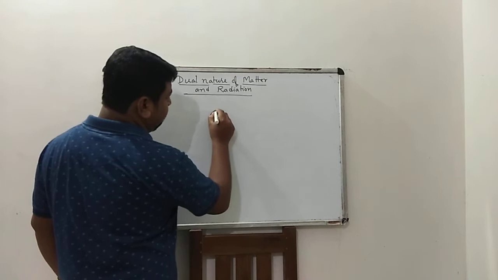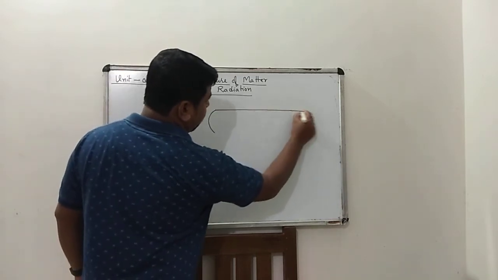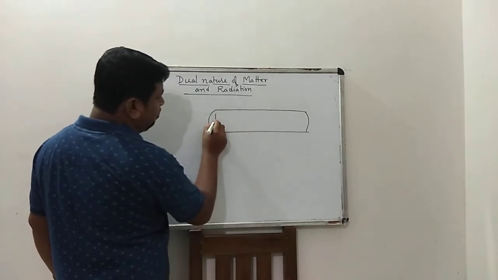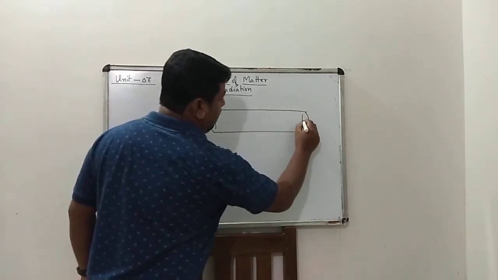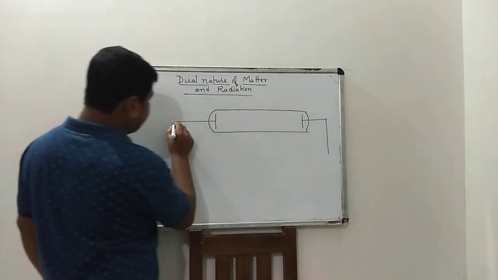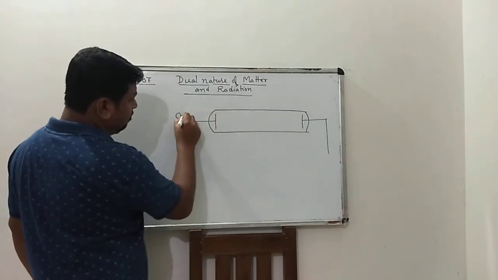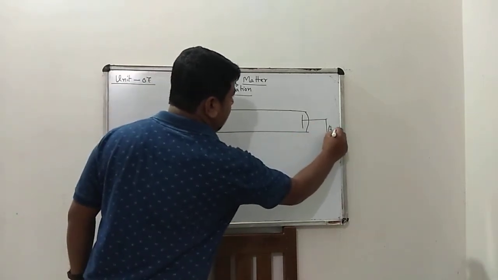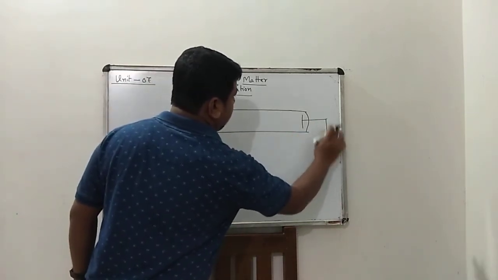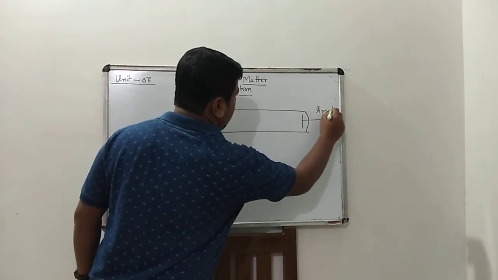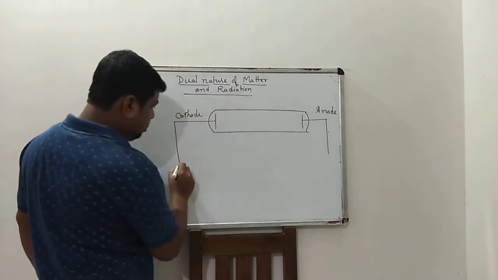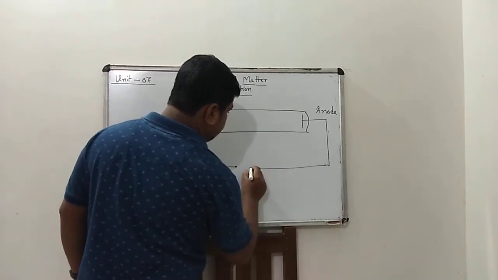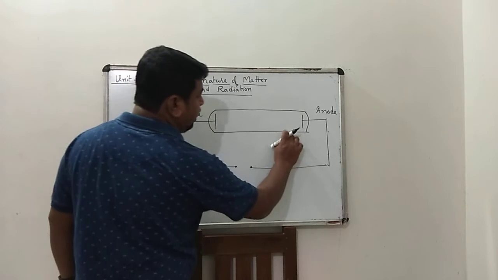This is a cathode tube. This is the cathode and this is the anode. Here a potential difference is supplied, and there is a vacuum pump.